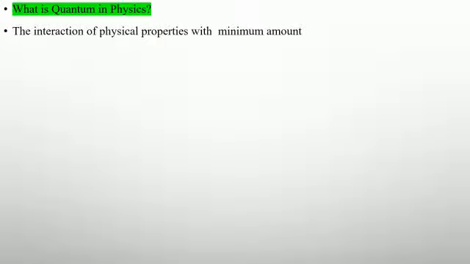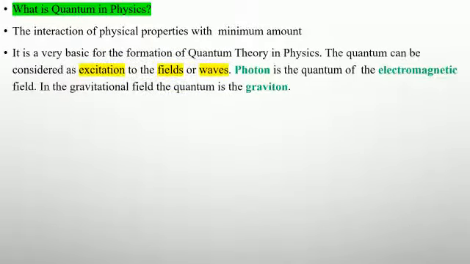Now we can see what a quantum is in physics. The interaction of physical properties with minimum amount is called quantum physics. It is very basic for the formation of quantum theory in physics. The quantum can be considered as an excitation of the fields or waves.